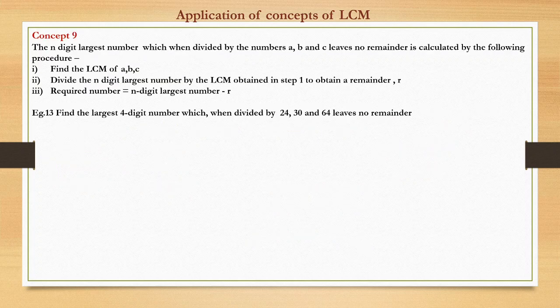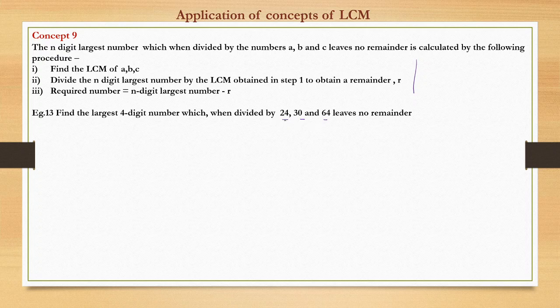So similar concept we will now test in some different varieties. See the question here. This you can read and that I explain even through the example also. Find the largest n digit number which when divided by 24, 30 and 64 leaves no remainder.